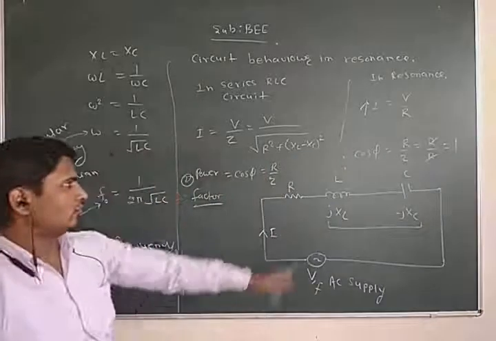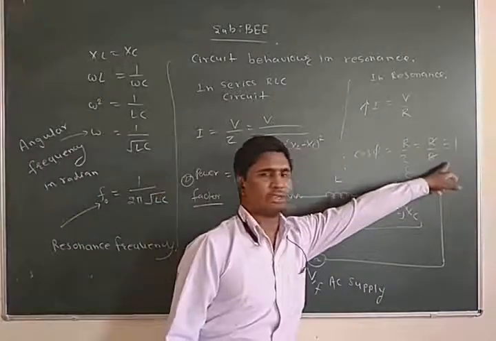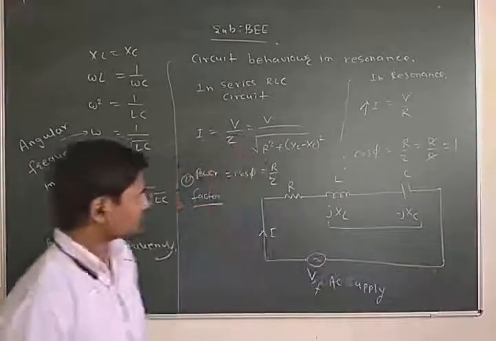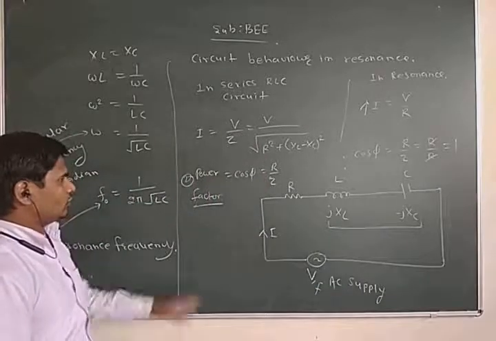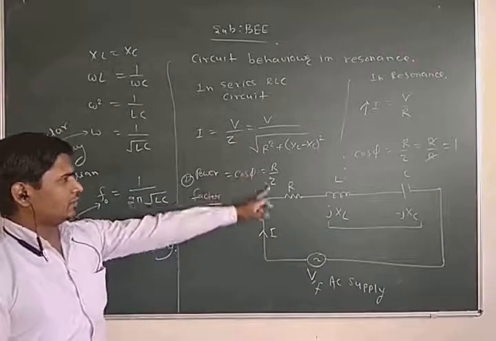So in case of resonance, the power factor of the circuit is 1.